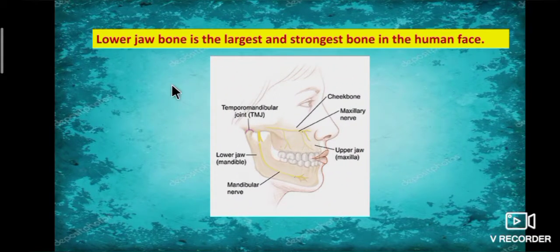Do you know, students? Lower jaw bone is the largest and strongest bone in the human face. This is lower jaw bone. Once again I repeat, lower jaw bone is the largest and strongest bone in the human face.